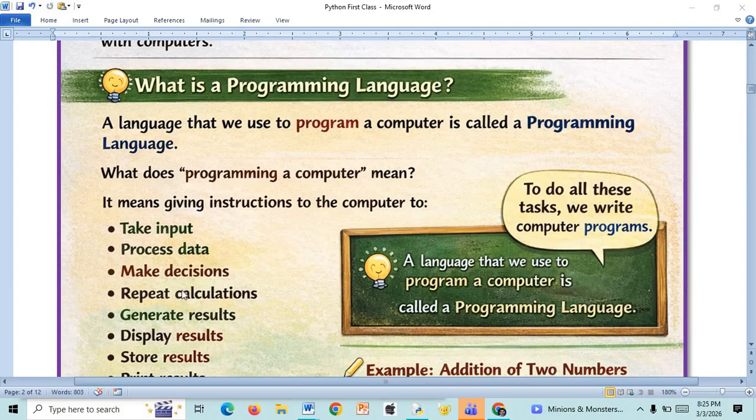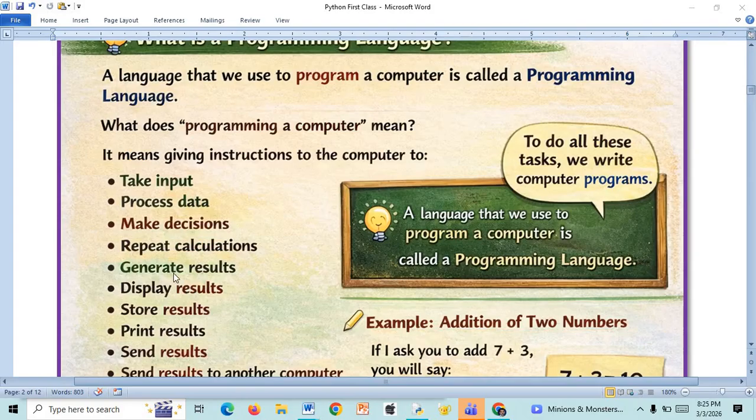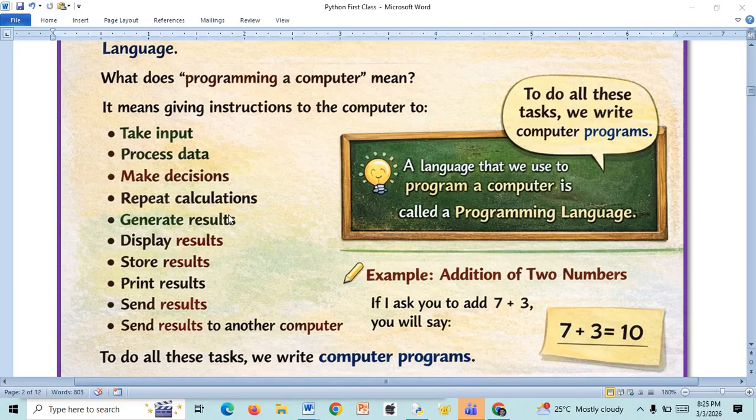And we can do some calculations repeatedly by using while, do while, and everything. And we can generate the results by writing expressions, and we can show the results on the terminal, or you can store the results in the computer's secondary memory for future use, or you can send the results to the printer, or you can send the results to another machine via a computer network. To do all these tasks, we need to write computer programs by using different programming languages. A language that we use to program a computer is called a programming language.